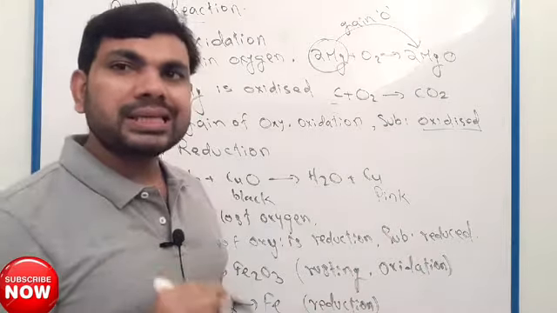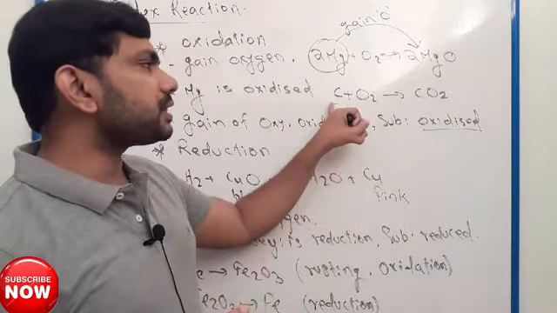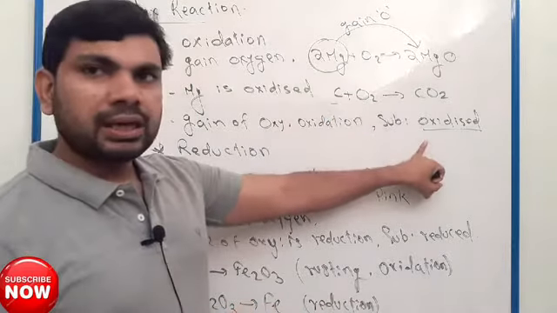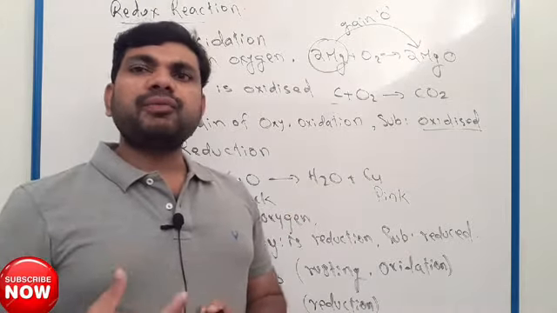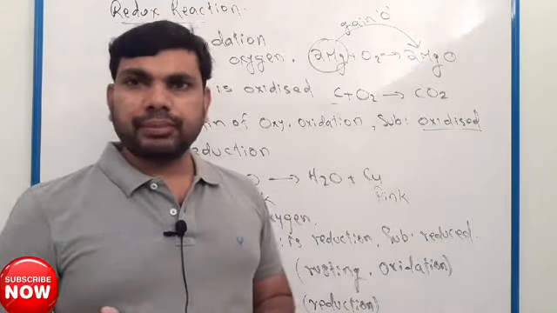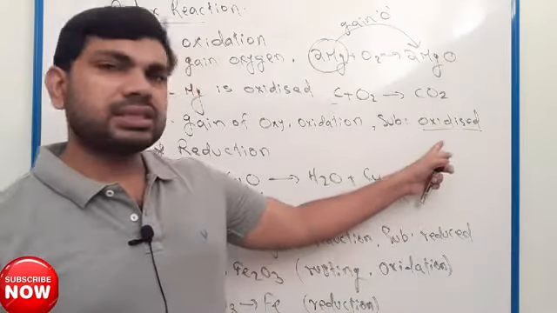So here you remember two points: gain of oxygen is oxidation, and the substance that receives oxygen is oxidized.